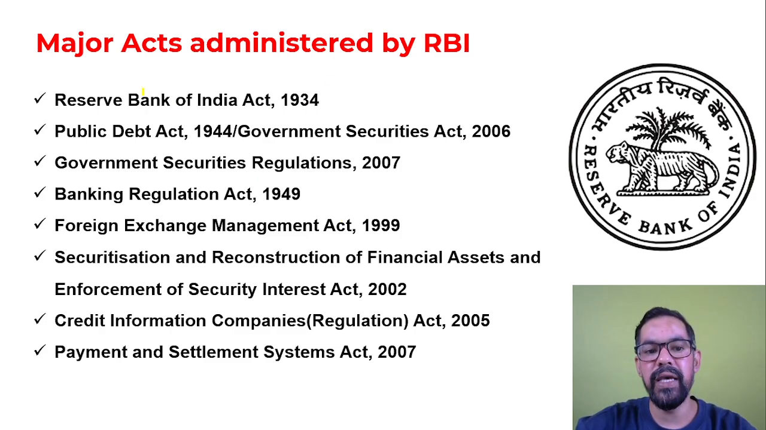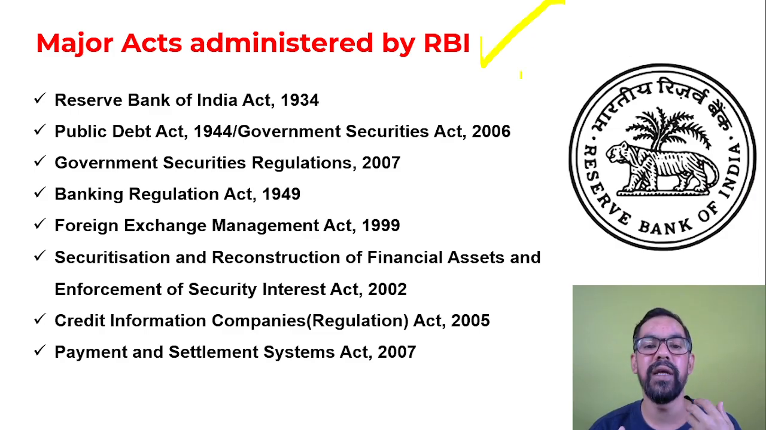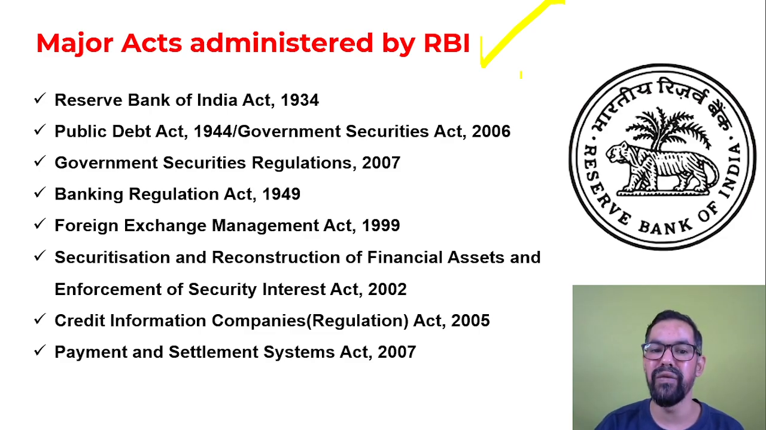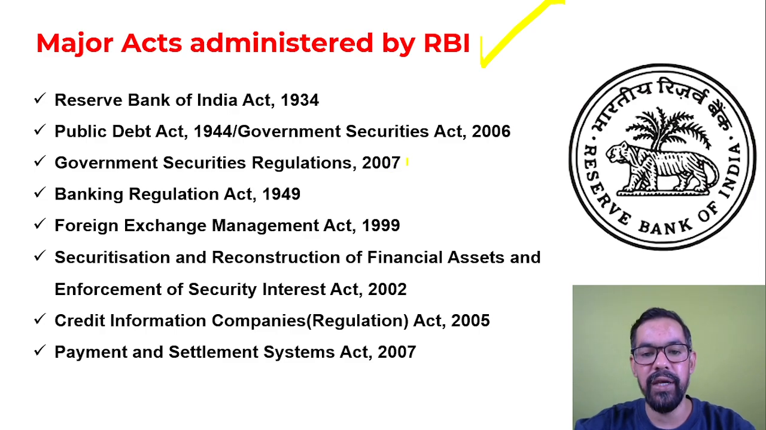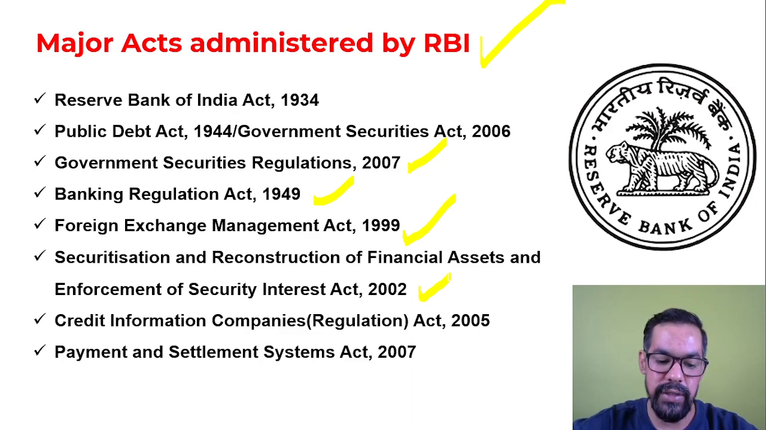Next one is the major acts which are generally administered by RBI. These are the acts which work with RBI. The Reserve Bank of India Act 1934, we can say RBI works in accordance with this one. Public Debt Act 1944, now known as Government Securities Act 2006. Government Securities Regulation Act 2007, Banking Regulation Act 1949, FEMA, Foreign Exchange Management Act 1999, SARFAESI Act 2002, Securitization and Reconstruction of Financial Assets and Enforcement of Security Interest.